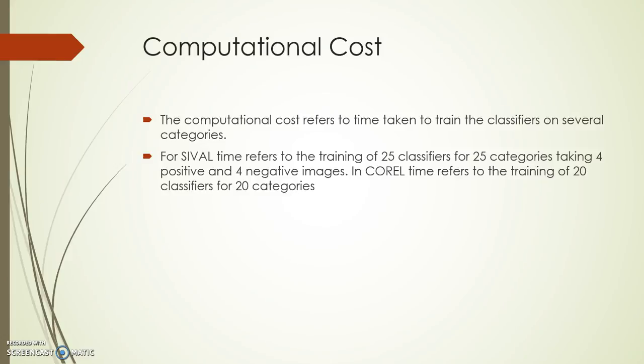Computational cost refers to the time taken to train the classifiers on several categories. For SIVAL, it refers to the training of 25 classifiers for 25 categories.